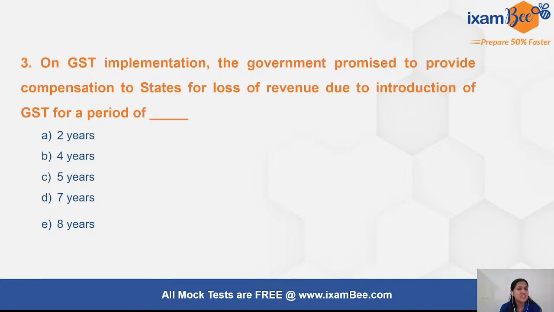There are so many expenses which states have to make on their own, so they need their own revenue streams. So when this GST was implemented in 2017, the government had promised that the states will not be at a loss, because the center will compensate them for the loss of revenue due to the introduction of GST. But it is not for an indefinite period. So for how long had they stated that they will compensate the states for the loss of revenue due to GST?